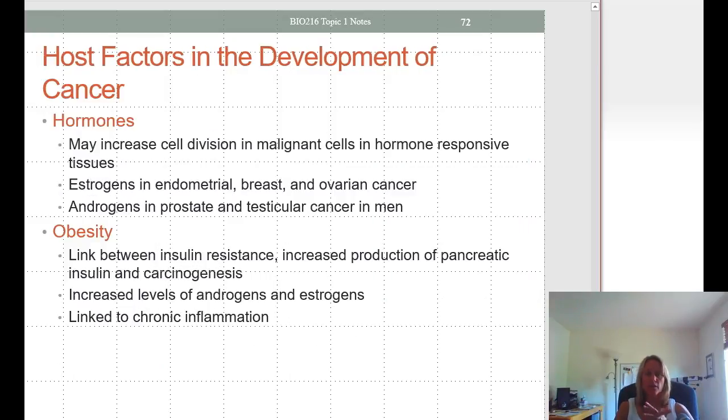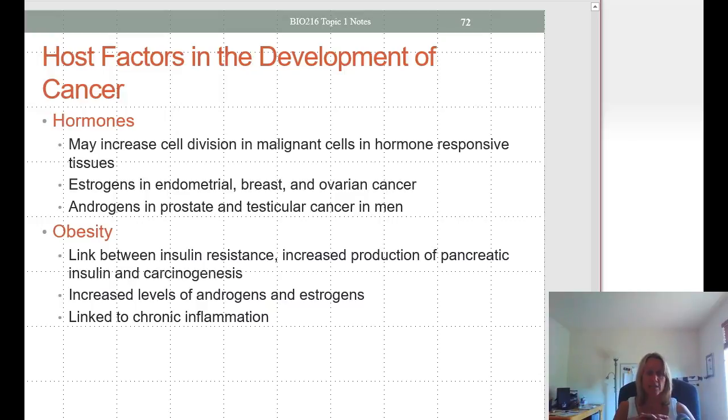Some other host factors: hormones can increase cell division in malignant cells that are hormone responsive. Estrogens in endometrial, breast and ovarian cancer, androgens in prostate and testicular cancer. Obesity also is shown to perhaps increase the development of cancer.